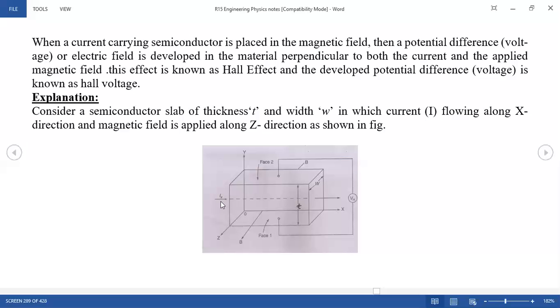What is the Hall effect? See the definition. When a current carrying semiconductor is placed in a magnetic field, then a potential difference, voltage or electric field, is developed in the material perpendicular to both the electric and the applied magnetic field. This effect is known as the Hall effect. Wonderful. Just as you can observe, if you put a material in an external magnetic field and electric field, then voltage is developed at the top of the material. So this is the diagram.